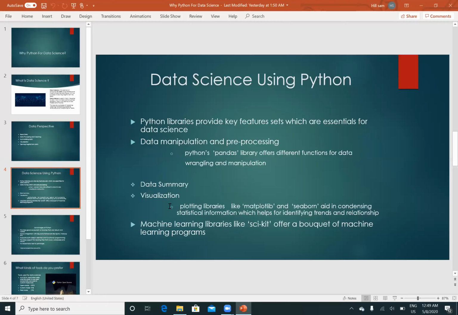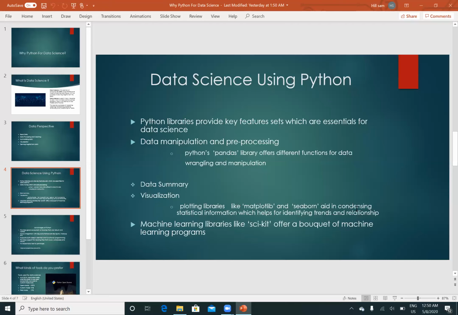In order to do this, again, we'll have library commands to plot these visualization plots or the graphs. And we'll be using the library called matplotlib or Seaborn. These are the famous libraries that we'll use for the visualization.